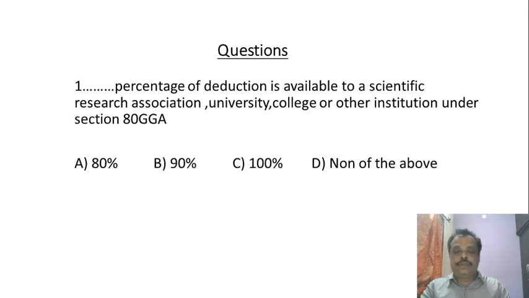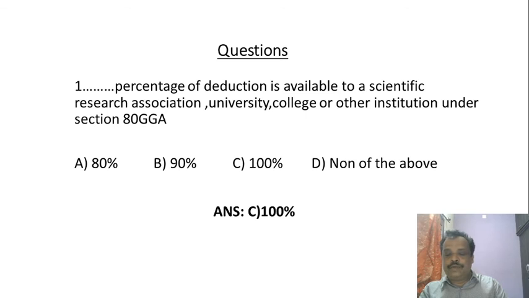Here there are 5 questions. A dash percentage of deduction is available to a scientific research association, university, college or other institution under section 80GGA. Answer: 100%. Whatever total amount is donated to the scientific research association, university or college, 100% of the amount is available for deduction.